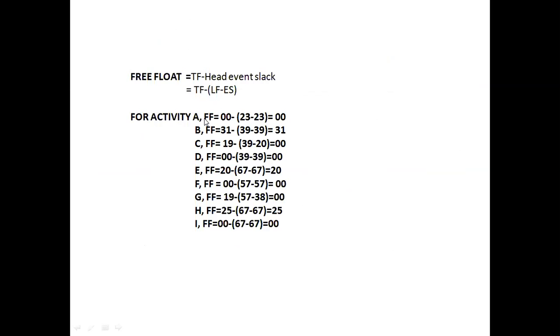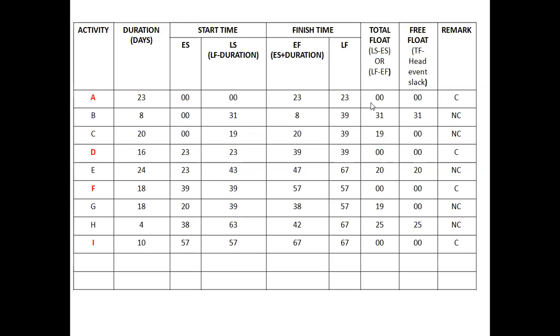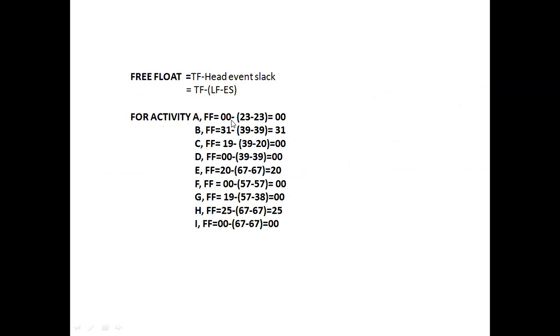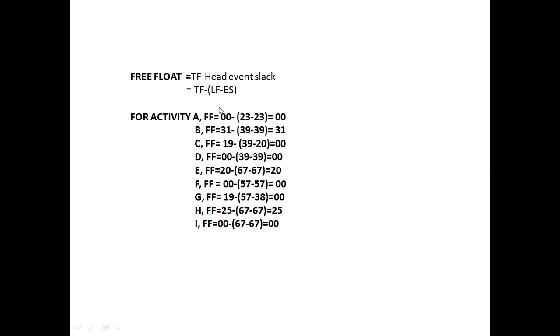For activity A, we have already found that the total float is 0. Then free float is equal to 0 minus (23 minus 23). 23 is the latest finish time for the head event of the activity A, and 23 is the earliest start time for the head event of the activity A. Here it is 23 and 23. So 23 minus 23 is also 0, and 0 minus 0 will give 0.